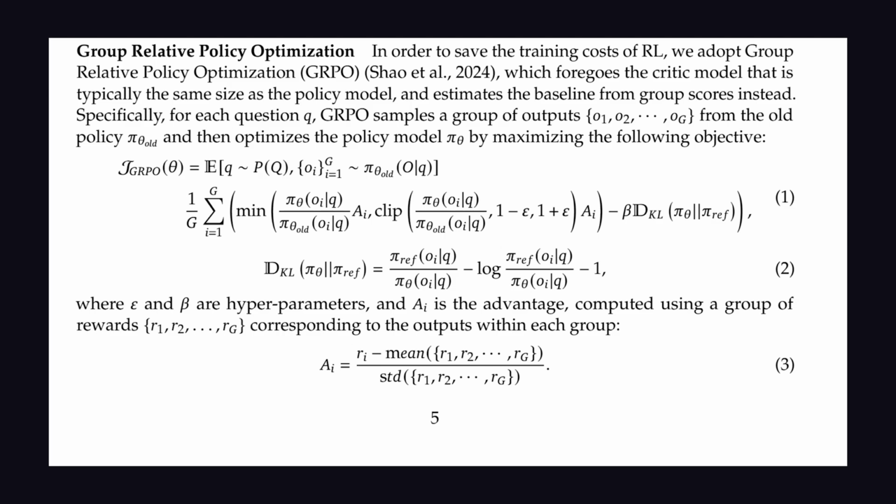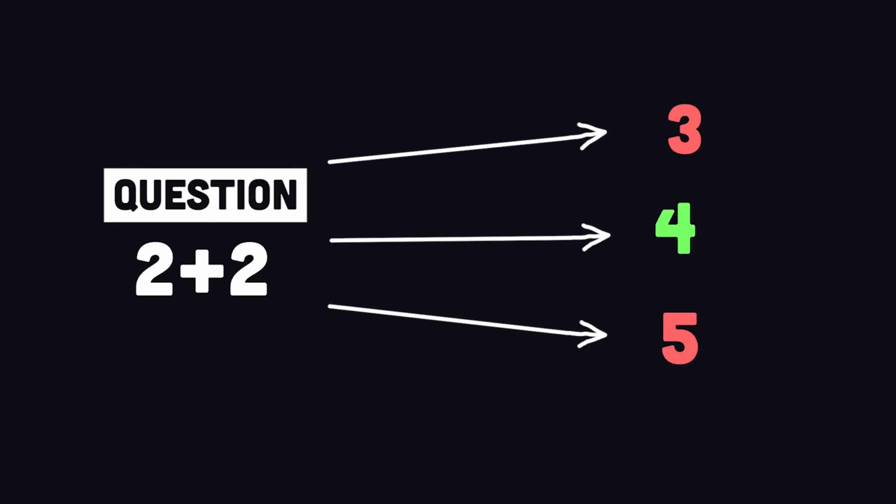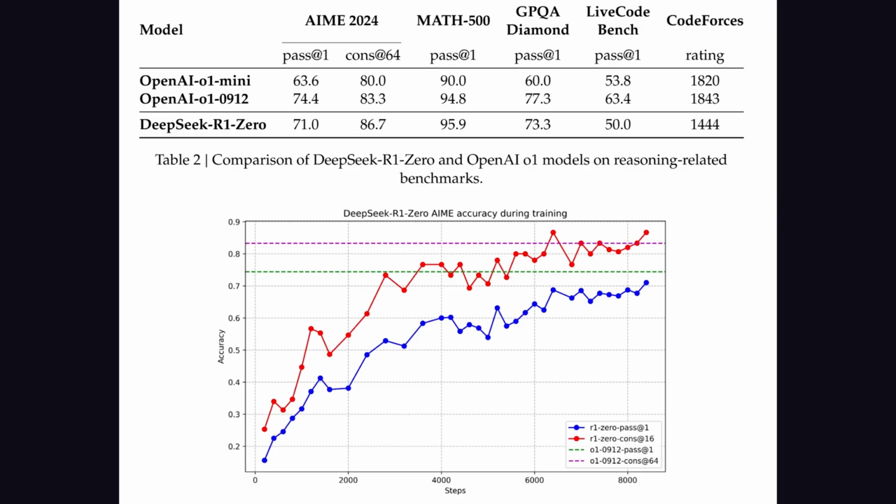DeepSeek also released a brief paper that describes the reinforcement learning algorithm. It looks complicated, but basically, for each problem, the AI tries multiple times to generate answers, which are called outputs. The answers are then grouped together and given a reward score so the AI learns to adjust its approach for answers with a higher score.